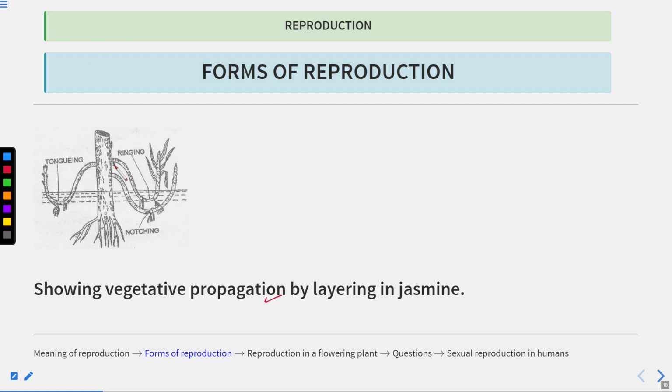This is an image showing you the vegetative propagation by layering in jasmine. Here you can see the stem and the branches of the stem. They are bent and pegged. They are covered with the soil, and the tip remains outside the soil.